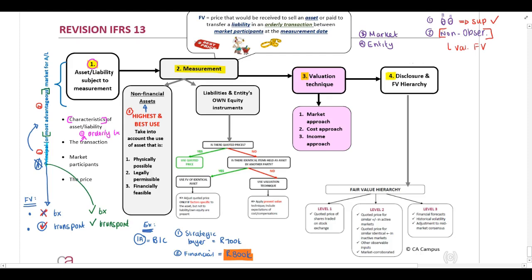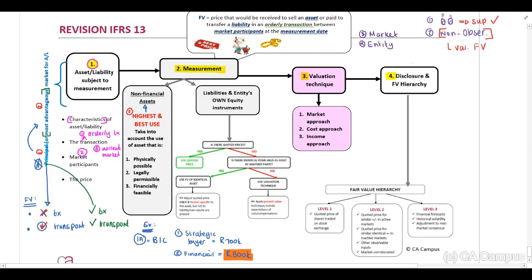If we think about an insolvent estate, will this be an orderly transaction? No, guys, this is an insolvent liquidation sale. It has to be between market participants under current market conditions. Our third assumption: under current market conditions.